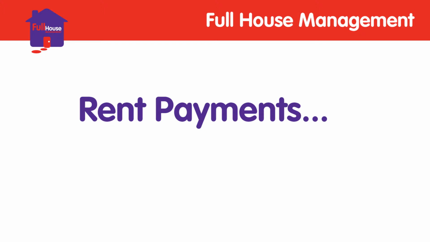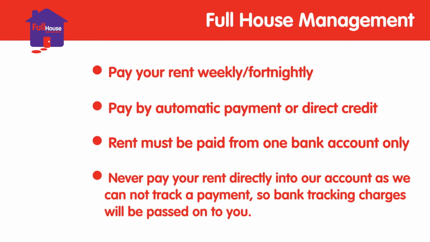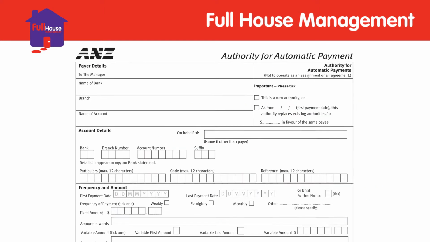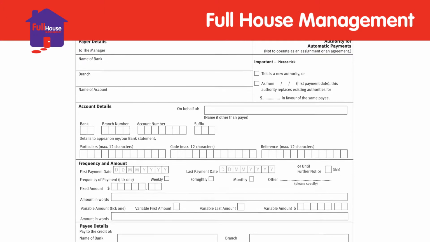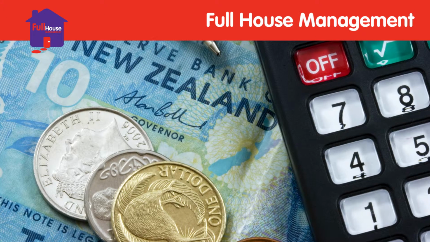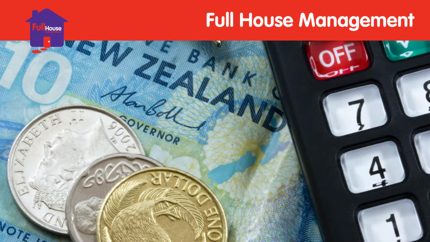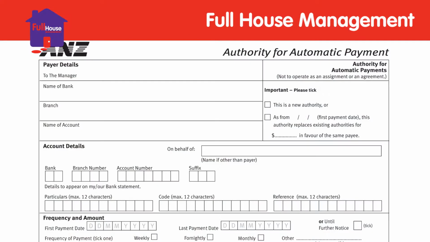Your rent must be paid fortnightly in advance by automatic payment or direct credit from a single bank account. This makes it much easier for everyone. You need to complete your bank account details on the pre-prepared automatic payment form supplied by Full House and take it to your bank at least 3 days before your next rent payment is due. This can be done online, but please use the correct reference and particulars codes we have pre-prepared on the AP